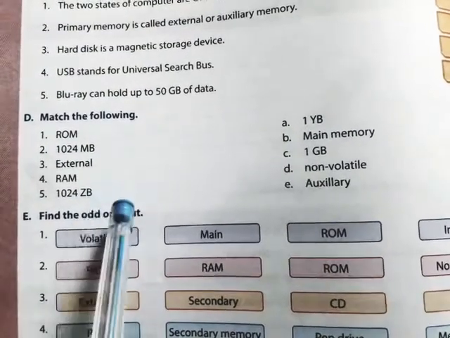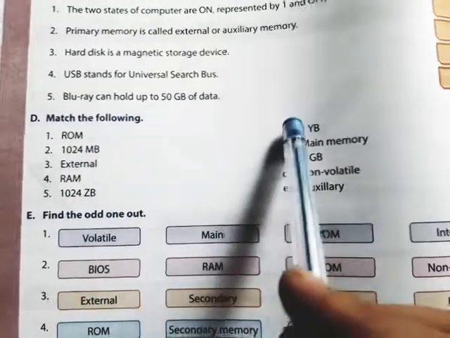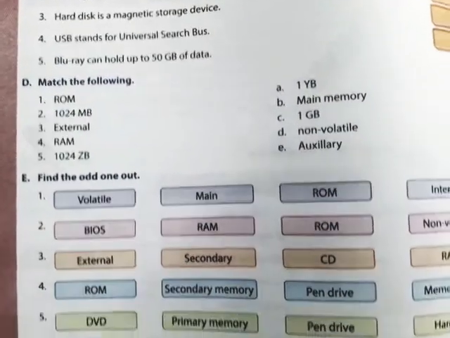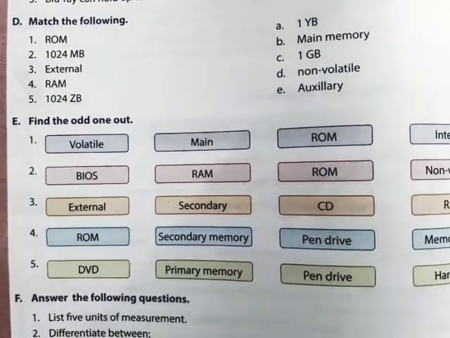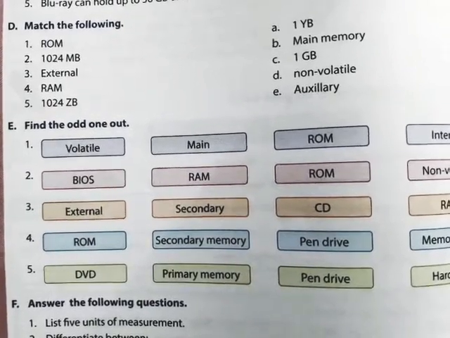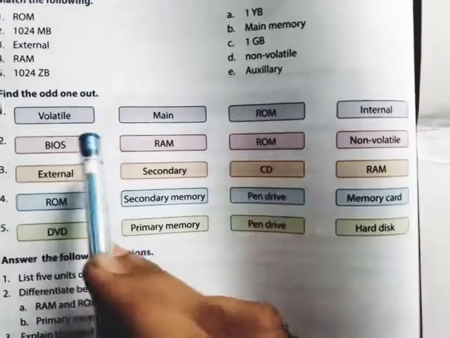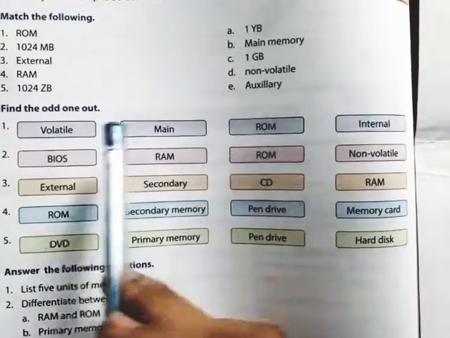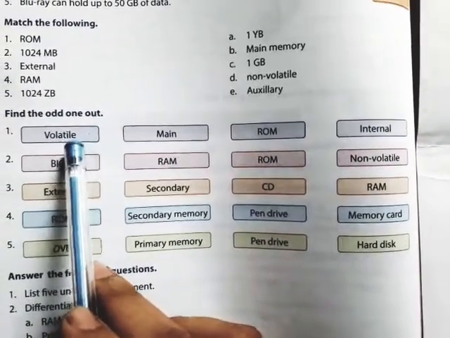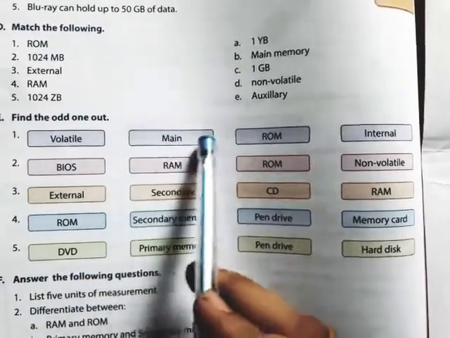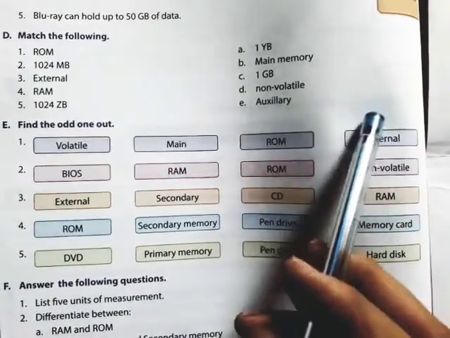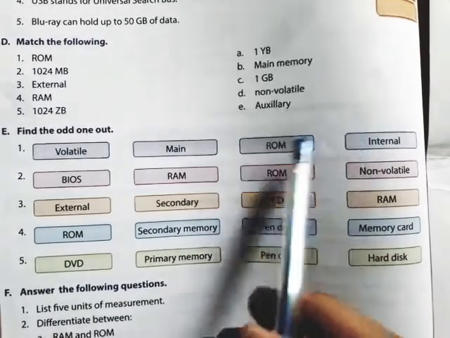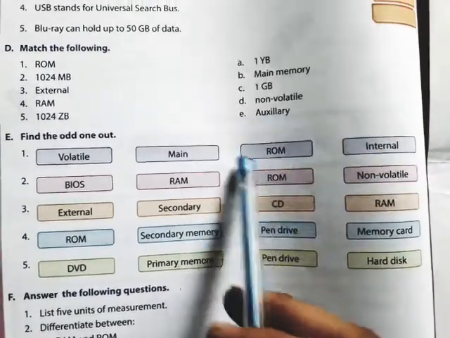1024 zettabyte. It means the remaining part, that is 1 yottabyte. Now question is find the odd one out. Now dear students, they have given words volatile, main, ROM and internal. Volatile, RAM memory is volatile memory. RAM memory is also a main memory. RAM memory is internal memory also. So the odd one is ROM.